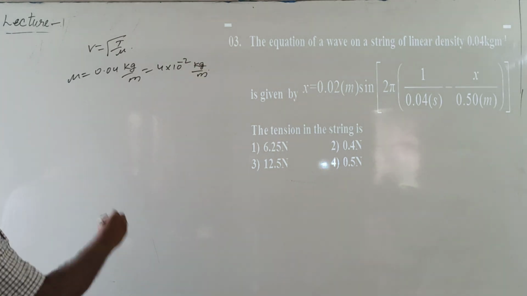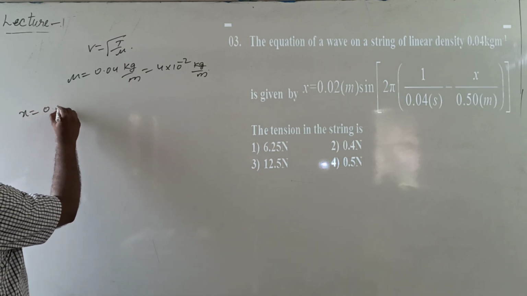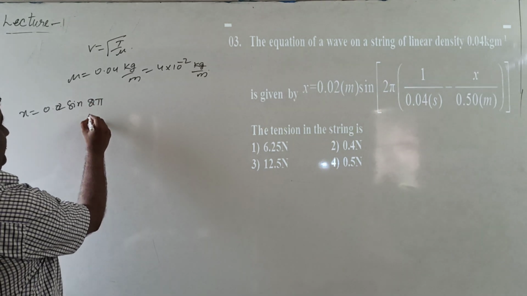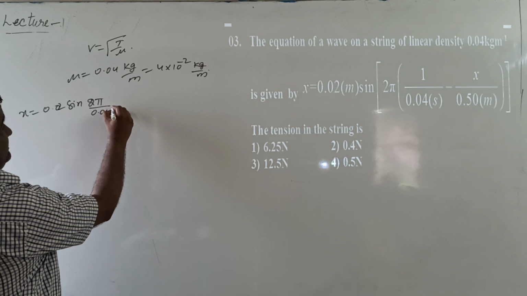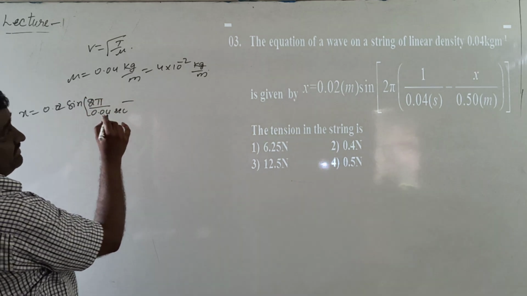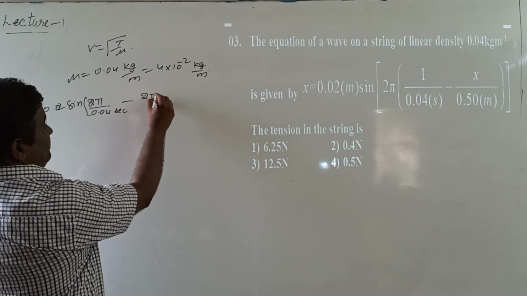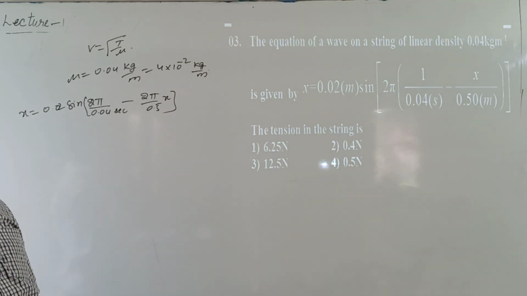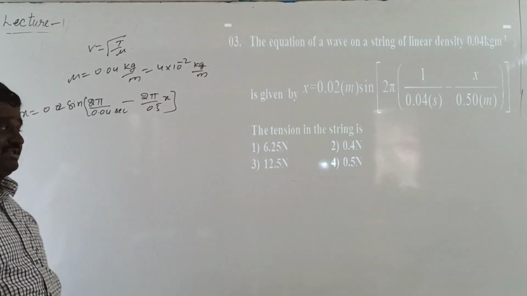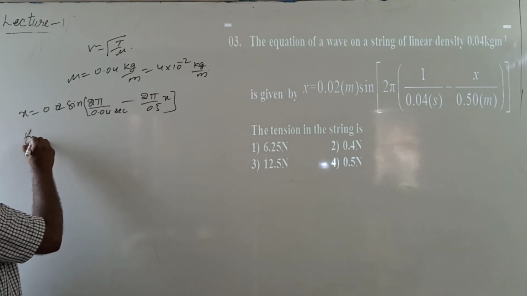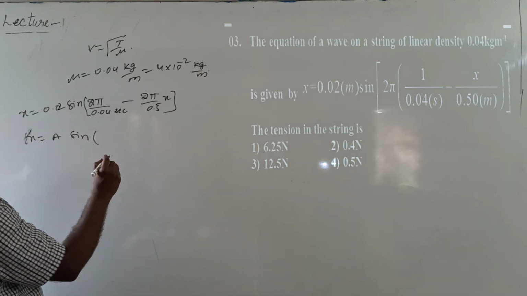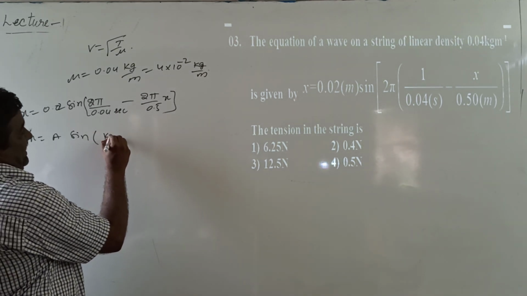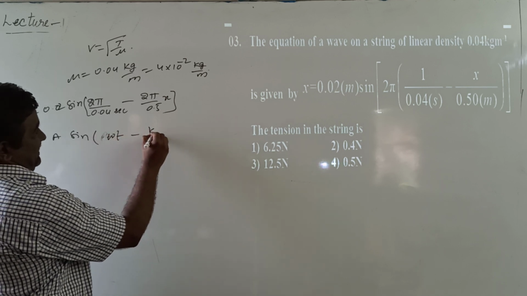The given wave equation is x equal 0.02 sine of 2 pi by 0.04 seconds minus 2 pi by 0.5 into x. So the given equation is compared with the standard form of progressive wave equation, y equal to a sine of omega t minus kx.